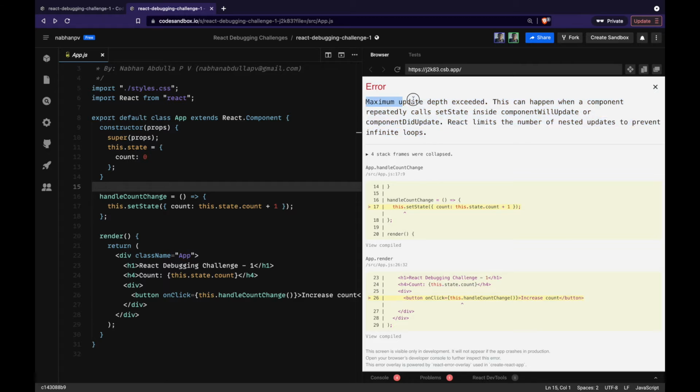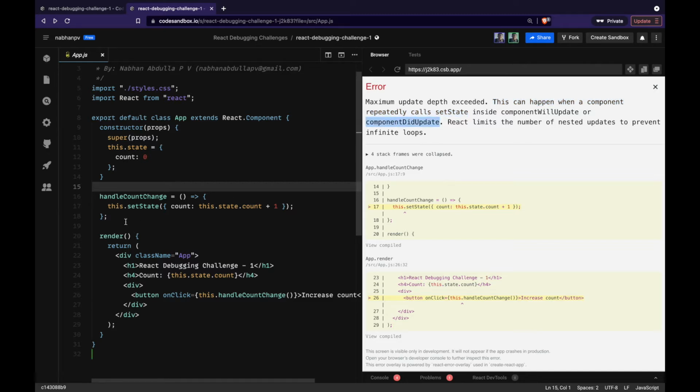Now let's try to understand the error message first, see if there are any hints there. The error tells me that maximum update depth exceeded. What is update depth to start with? Now let's go ahead and read, see if there are any more hints. So React tells me this can happen when a component repeatedly calls setState inside componentWillUpdate or componentDidUpdate.